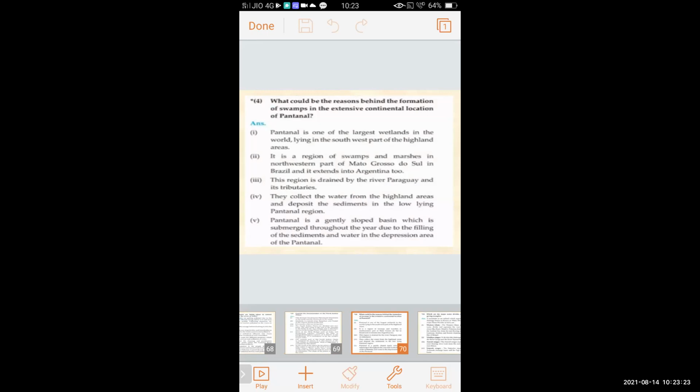Next question is, what could be the reason behind the formation of swamps in the extensive continental location of Pantanal? The answer to this is, Pantanal is one of the largest wetlands in the world. It lies in the southwest part of the highland area.